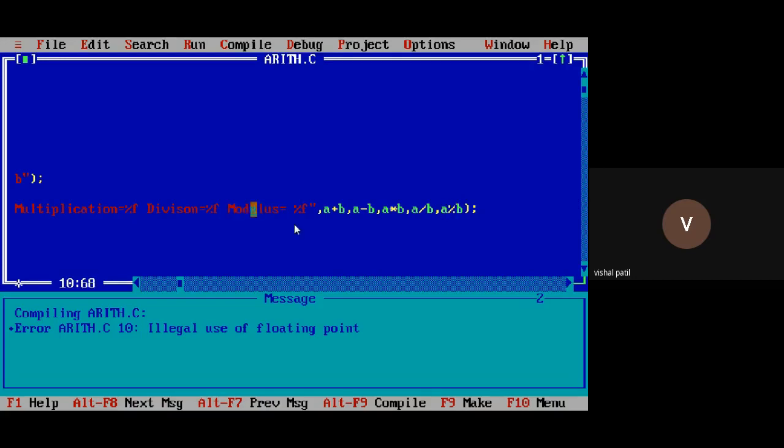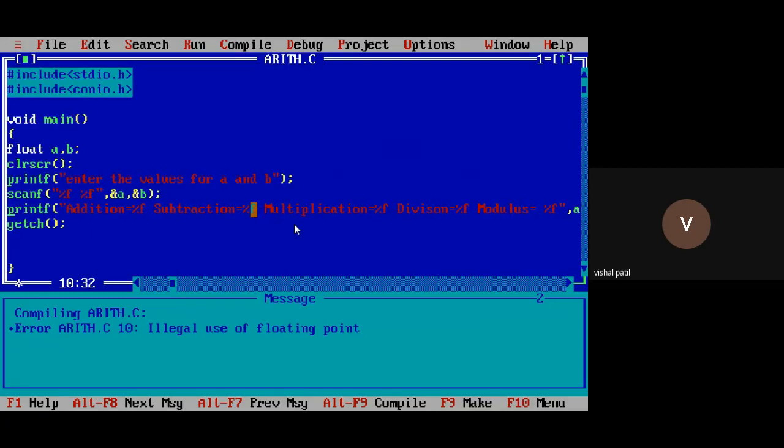Okay, that's why it is showing error, because when I took the input for A and B as integer type, it was able to perform the modulus operation. So the problem is with modulus operation only. I can perform the addition of floating point, I can perform the subtraction of floating point, right?